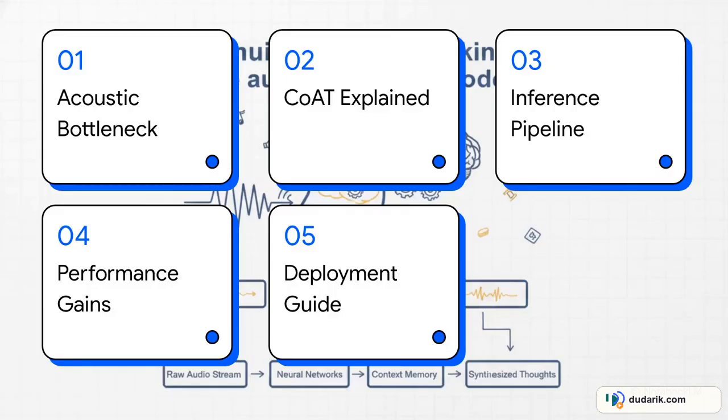So here is our roadmap for today's explainer. We'll start with number 1, the acoustic bottleneck. Number 2, continuous audio thinking explained. Number 3, inside the inference pipeline. 4, benchmark performance gains. And finally, number 5, a developer deployment guide.